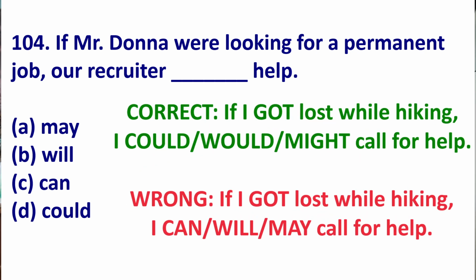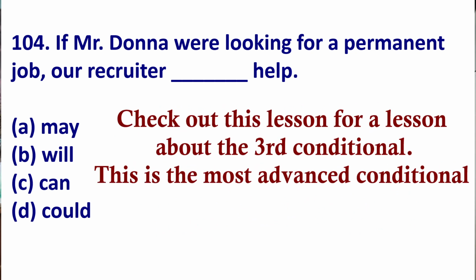So I could say, if I got lost while hiking, remember I said got, which is past tense, I would call for help. I might call for help, but it's wrong to have I will, can, or may call for help. So there's another type of conditional called the third conditional. This is more advanced. If you want that lesson, here it is.